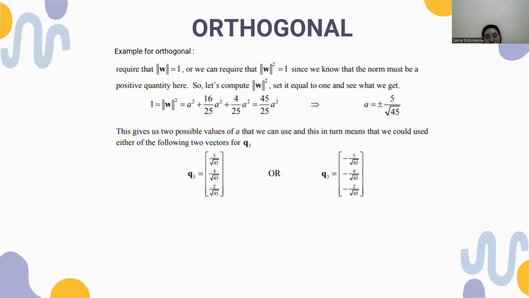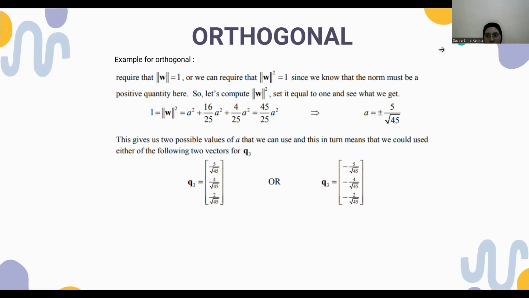This gives us two possible values of a that we can use, and this in turn means that we could use either of the following two vectors for q3. q3 is 5 over the square root of 45, 4 over the square root of 45 and 2 over the square root of 45, or q3 is minus 5 over the square root of 45, minus 4 over the square root of 45 and minus 2 over the square root of 45. Okay, that's all, and the next material will be explained by my friend.